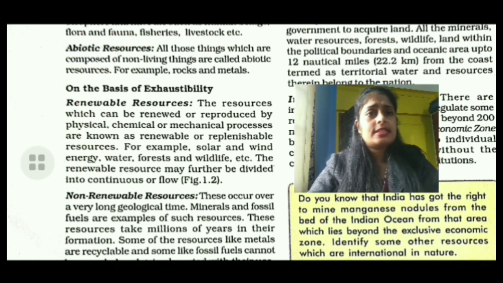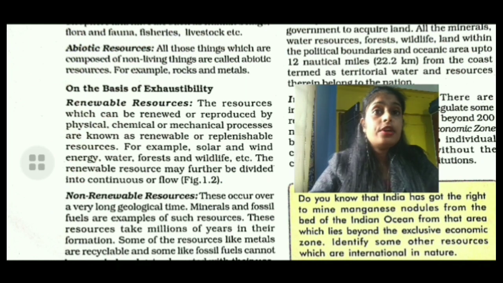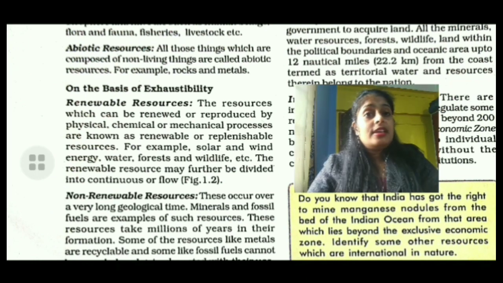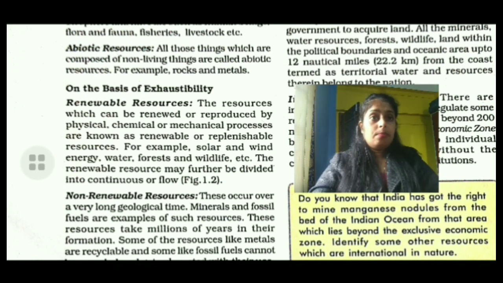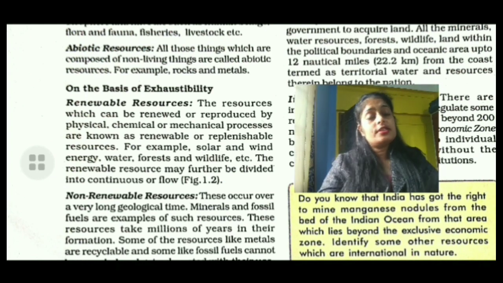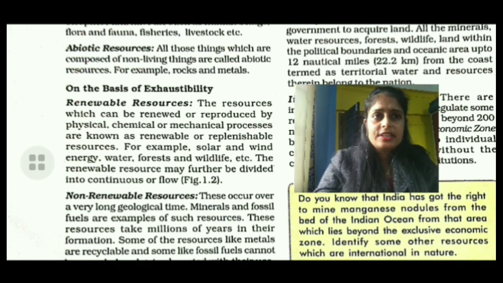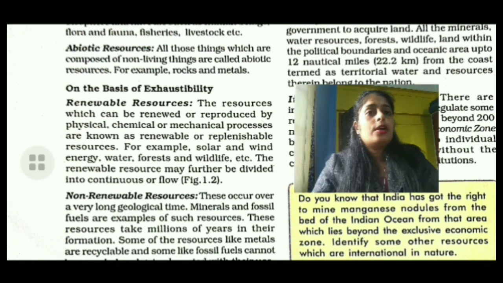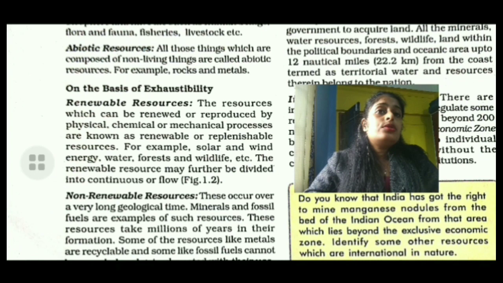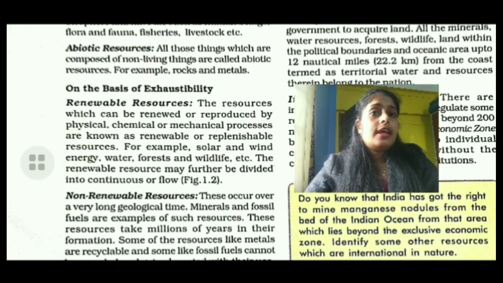In previous classes you got the definitions: resources which are renewed within a short period of time are renewable resources, and resources which need a long time span, millions of years, to reproduce are non-renewable resources. But previously you did not get the two types of renewable resources under the heading of continuous resource as well as flow resource.